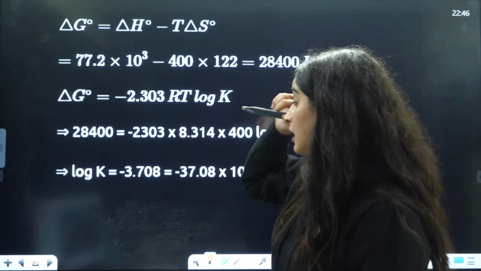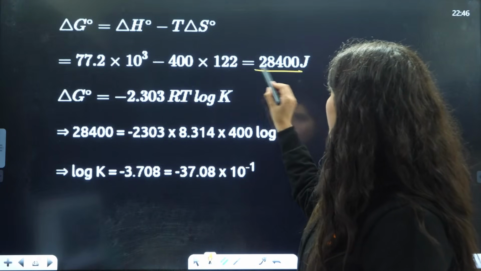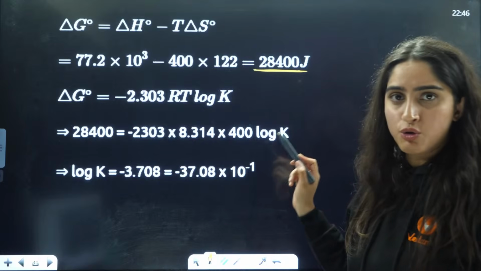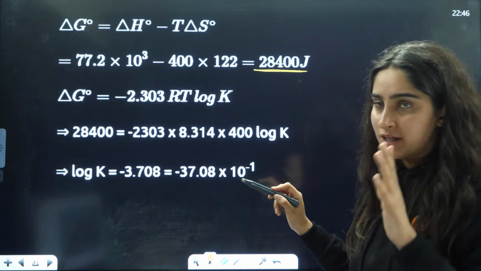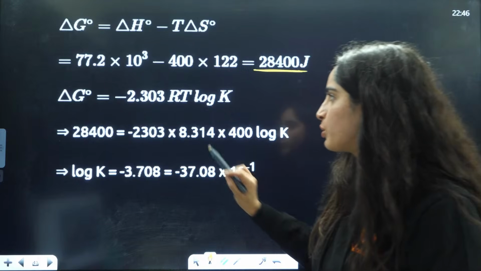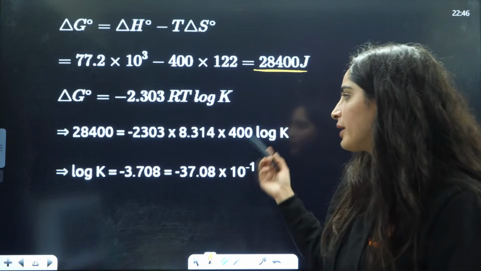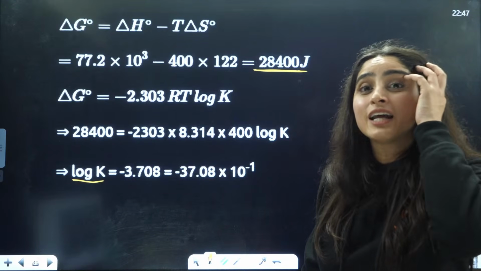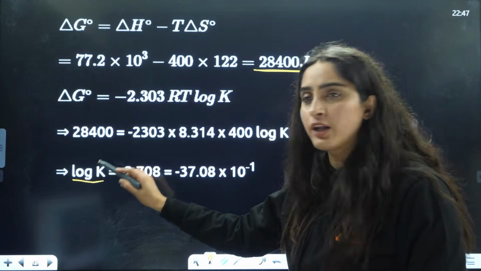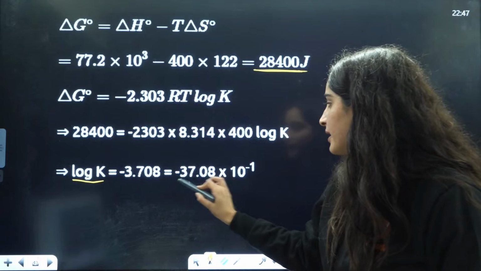The answer will be, wait a minute, 28400 joules. Why will you get it in joules? Because everything you have put in joules, right? So this is in joules only. Now after that, put the value here and you will get the answer. See, they are not even asking you to take the anti-log here. They're just asking the value of log K. So that will be minus of this.